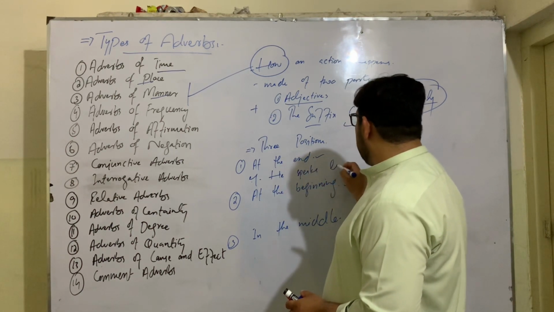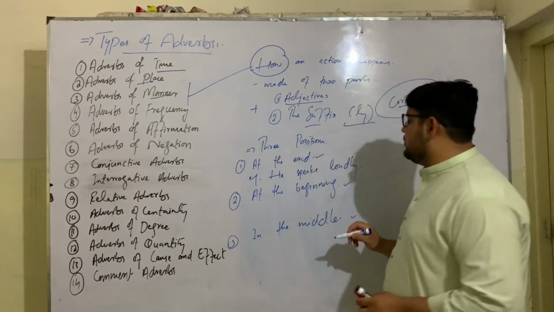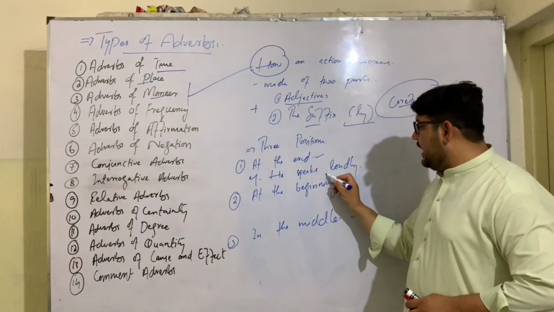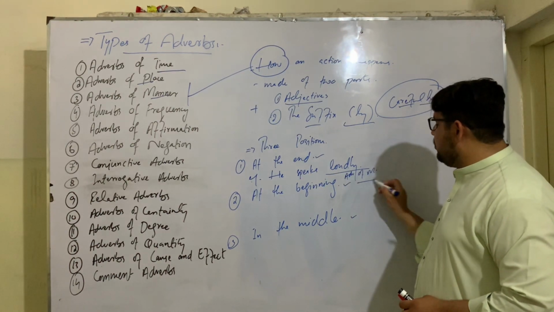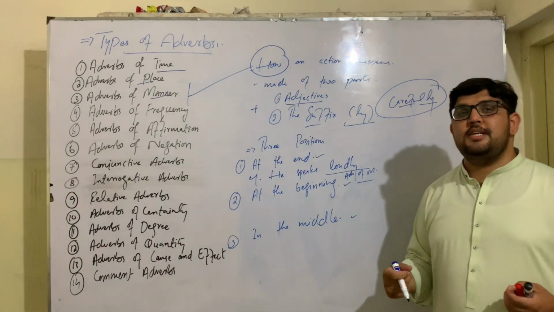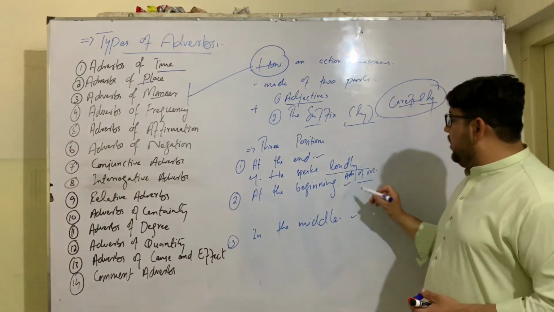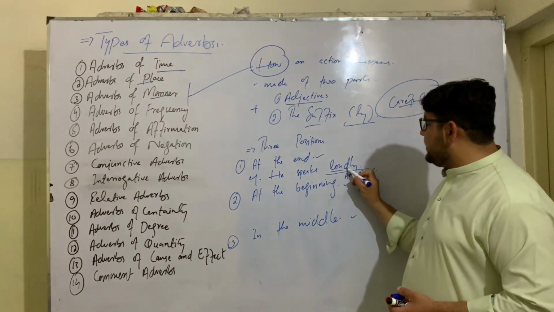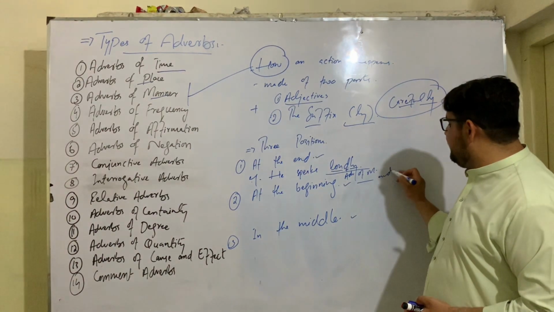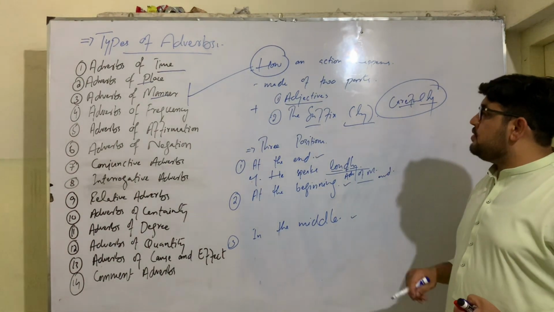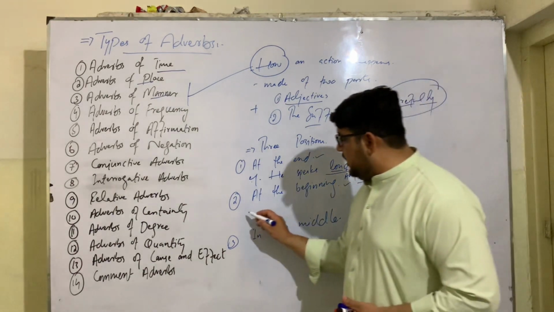For example, we say that he speaks loudly. So how he speaks, loudly. Loudly is an adverb of manner. It shows how an action happens. This sentence answers the question how. If you see, it's made of adjective plus the suffix ly, and it comes at the end of the sentence. Adverbs of manner can also come at the beginning of a sentence.